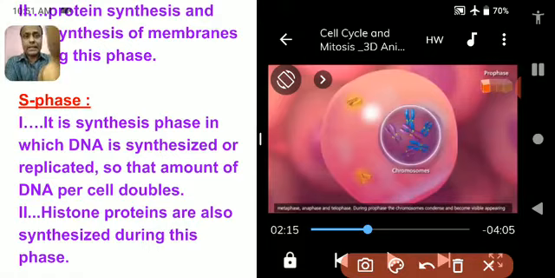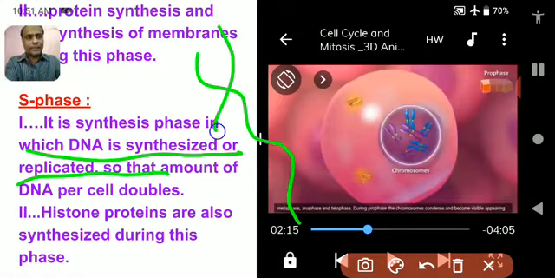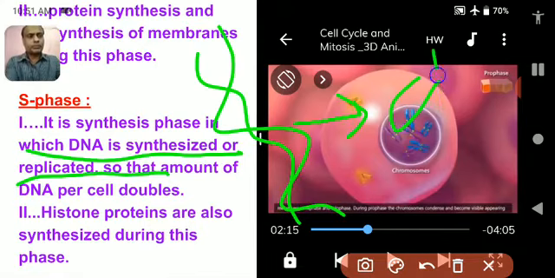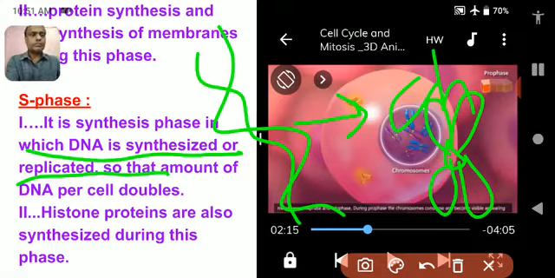Yes, DNA makes its own copy. You know there is a DNA, and this DNA forms the chromosome, and you have seen in the figure the chromosome has two copies. So actually the chromosome should look like this.